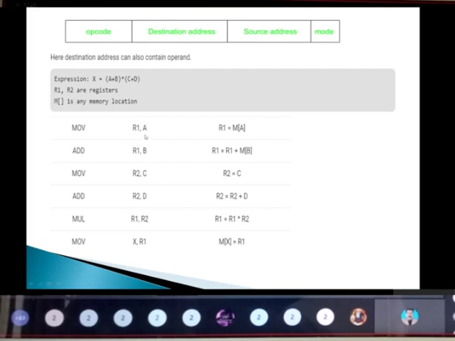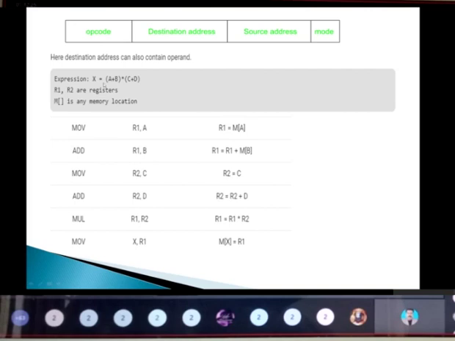So here the source address is A. Whatever the operand, according to this expression, I need to write this one. Whatever value is present in A, I'm just storing in the register R1 using this move. The meaning of this is that whatever content is present in memory location A, I'm just storing in the register R1.